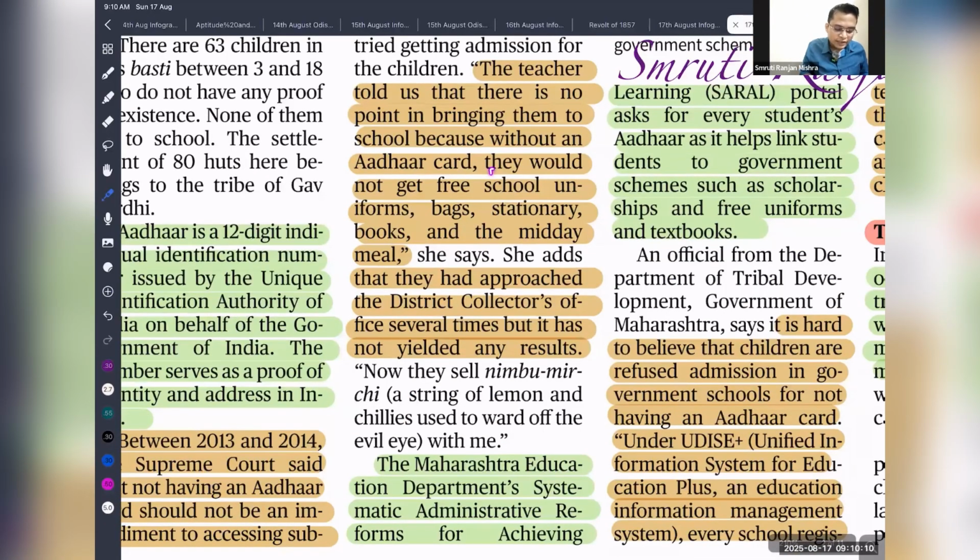So they could not get the free school uniform, bags, stationery, books, and midday meal scheme. They approached the district collector, and even the district collector denied that. So no doubt, we should go for digitalization, we should go for technology, but technology should not deny the weaker section of the society, because those who are weaker, they lack education, they lack awareness. So if we exclude them, they are going to face the problem.